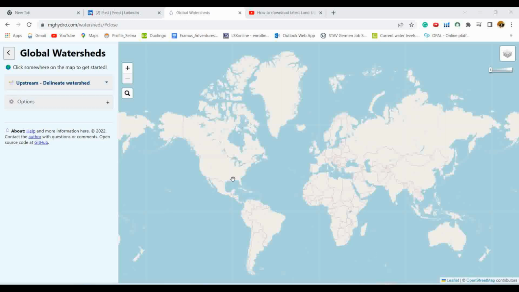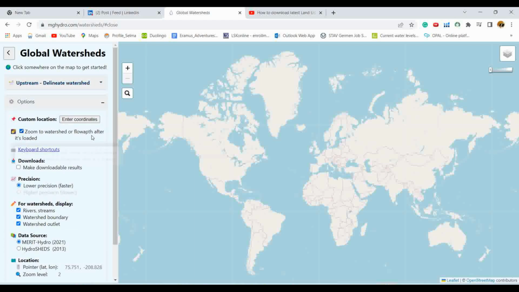Once you visit the portal, you will come across this interface. Here it gives me two options, one for delineating the watershed and the other for tracing the flow path, and we will try both of them. Just expand the option button and see the different options which are available here. It's recommended to enable the downloadable result button.